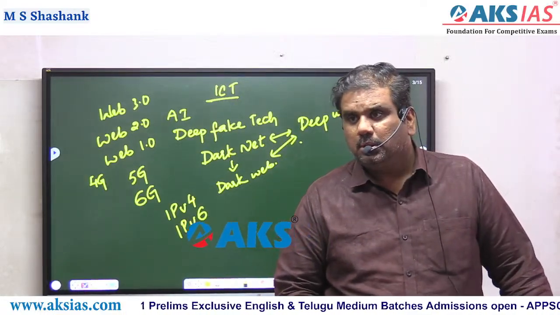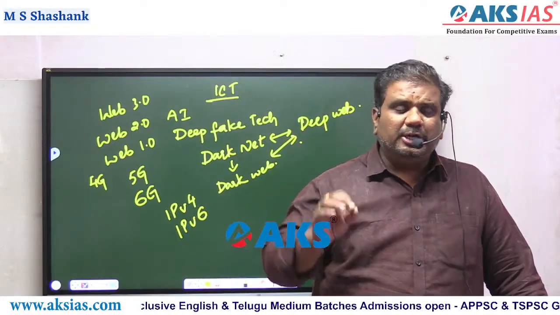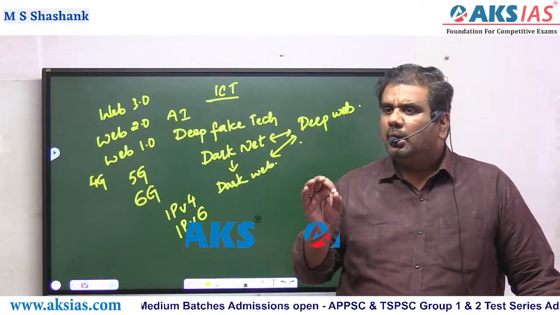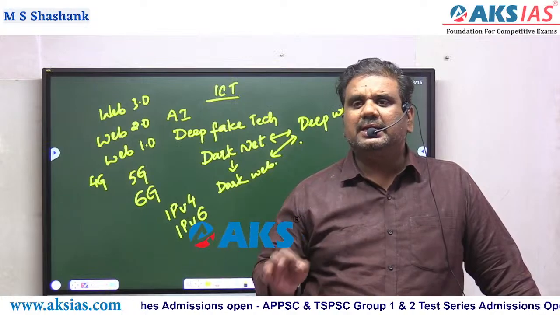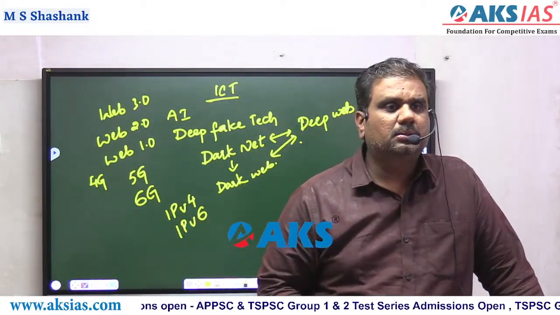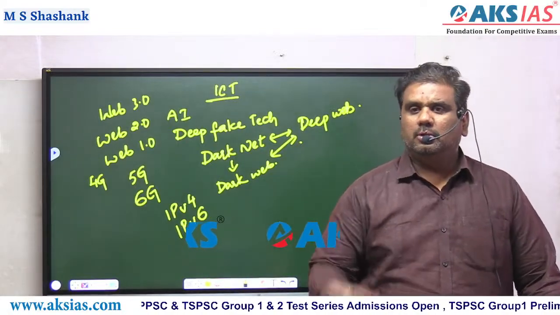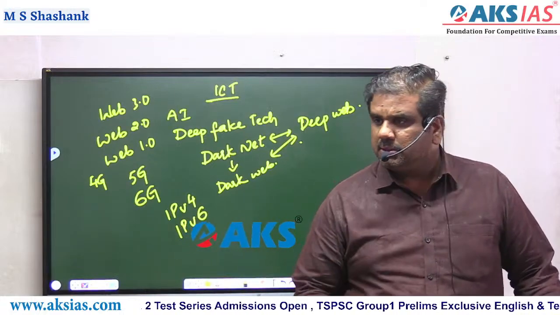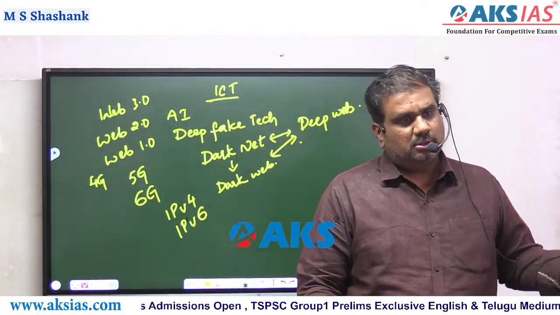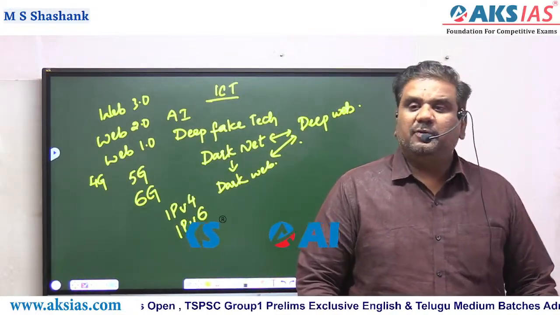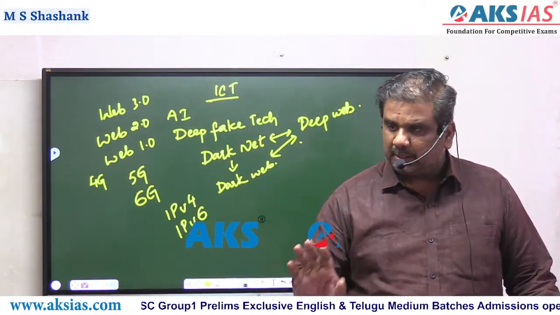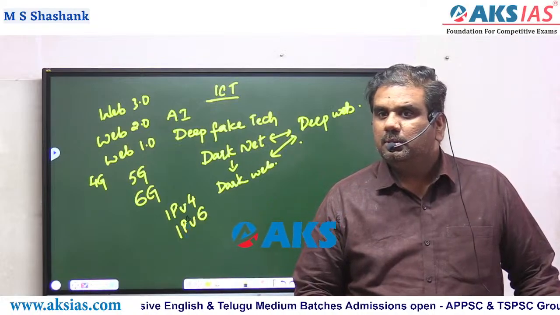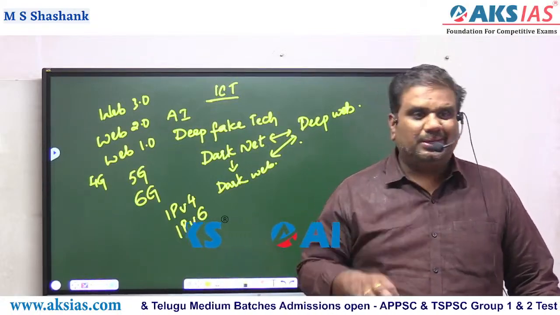Body area network. So any particular device which an individual is carrying, that may be you, that may be me. The question is, how many of the devices that we are carrying can be connected wirelessly? For example, if you talk about yourself or myself, I carry a mobile. That particular mobile can be connected. I'm wearing a smartwatch. That can be connected. Suppose a person has a laptop or tab, that can be connected. At the same time, the Bluetooth can be connected. These are the things in general that we carry.